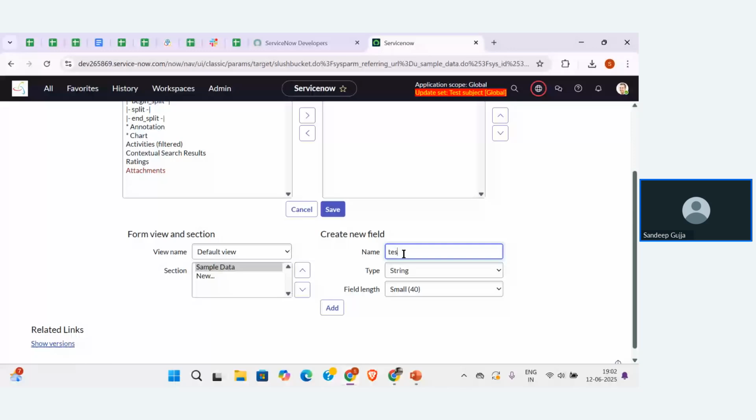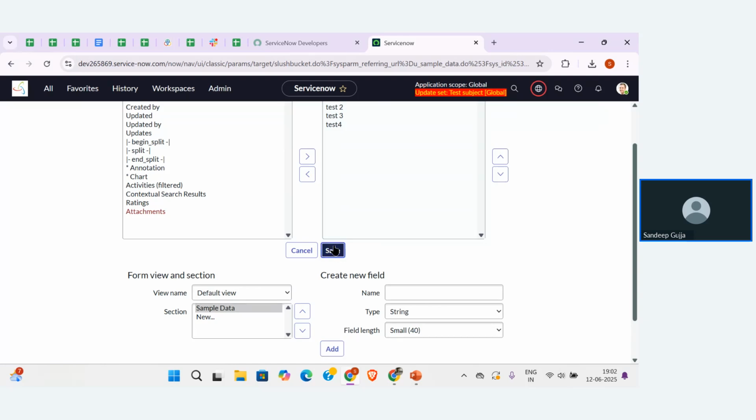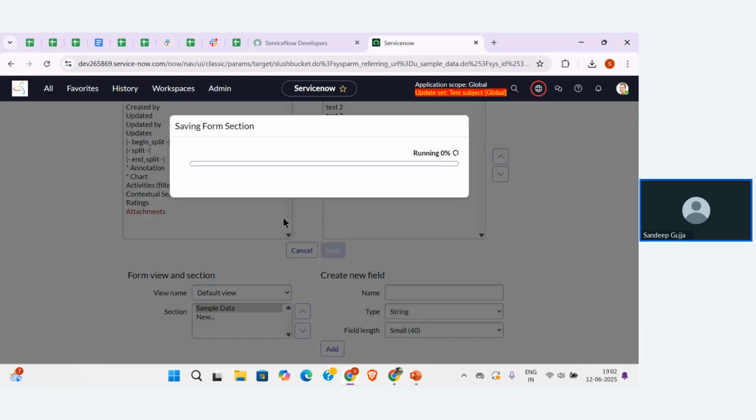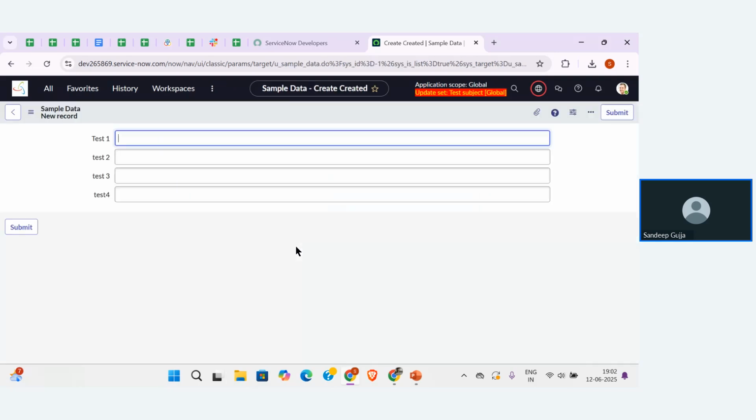This is to show you how the configurations are going to be stored in the instance. Now I have created four fields: one with the name test1, the next one test2, the next one test3, and the last one test4. So now the fields are created in the form, in the sample data table. You can check that.